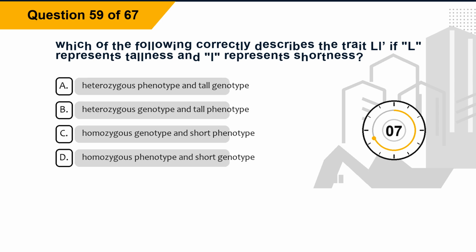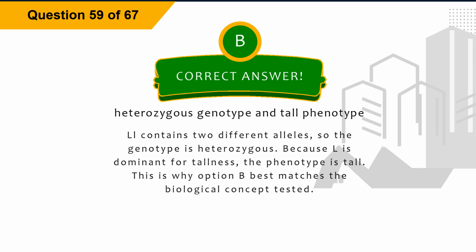Option C, homozygous genotype and short phenotype. Option D, homozygous phenotype and short genotype. The correct answer is option B, heterozygous genotype and tall phenotype. Explanation. LL contains 2 different alleles, so the genotype is heterozygous. Because L is dominant for tallness, the phenotype is tall. This is why option B best matches the biological concept tested.